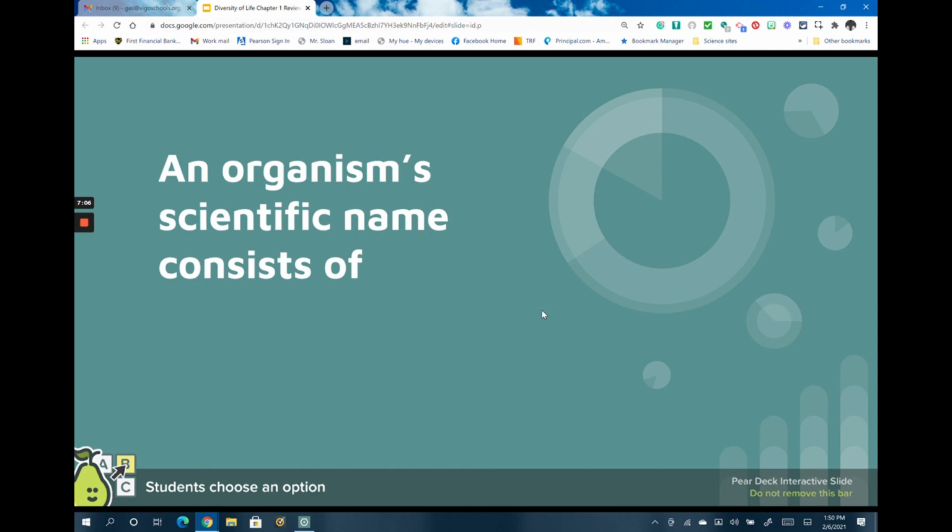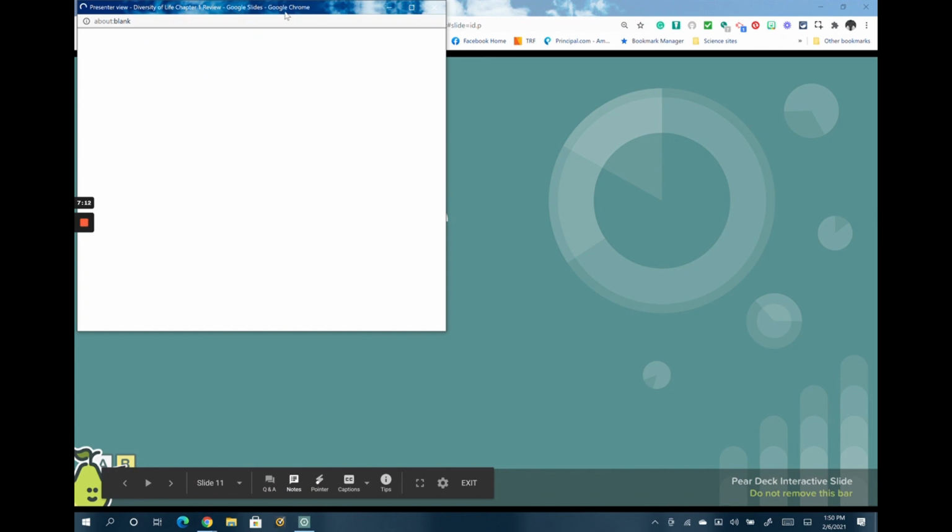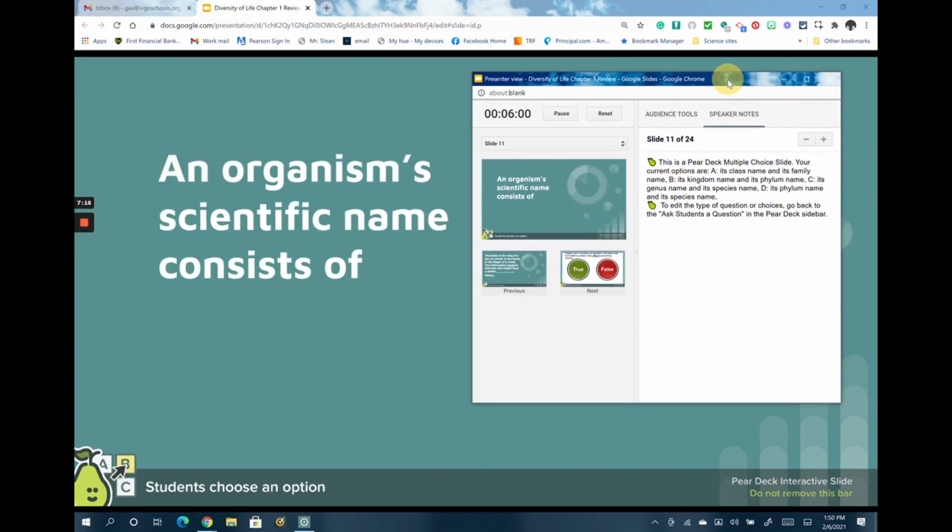Slide number 11. An organism's scientific name consists of... So how do we get the scientific name of an organism? Is it A, its class and family name, B, its kingdom and phylum name, C, its genus and species name, or D, its phylum and species name? The correct answer here is C. The scientific name of an organism is its genus and species name. Remember, genus is capitalized, species is lowercase, and the entire name is italicized.